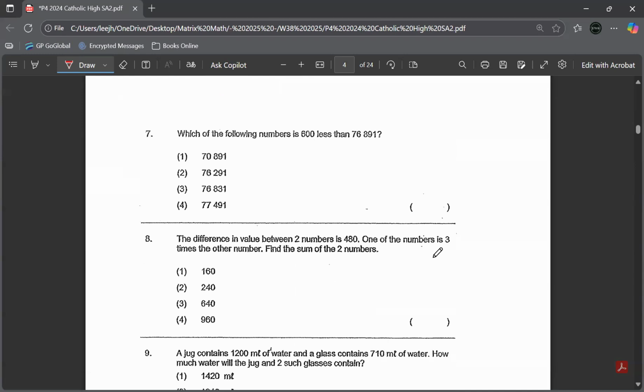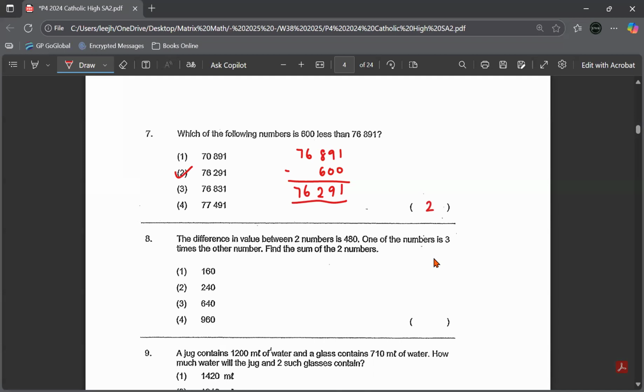Okay. Question number 7. Which of the following numbers is 600 less than 76,891? You just have to minus. 76,891 minus 600. This kind are giveaway marks, okay? So this will be 1, 9, 8 minus 6, 2, 76,291. So the answer is number 2.